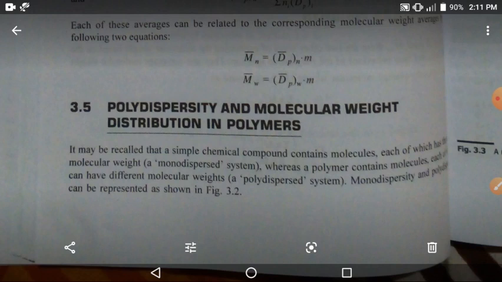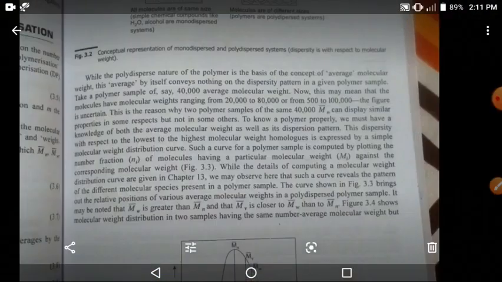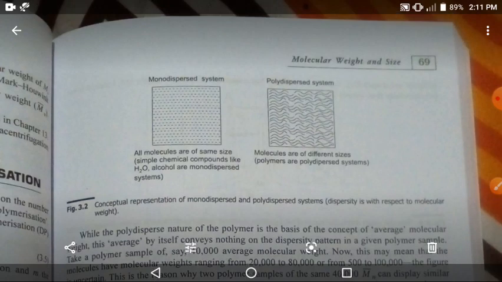It may be recalled that a simple chemical compound contains molecules, each of which has the same molecular weight, that is monodispersed, whereas a polymer contains molecules that each can have a different molecular weight, as a polydispersed system. Monodispersity and polydispersity in a polymer can be represented as shown in the figure. In the figure, we will discuss this one, show and draw it in this way.